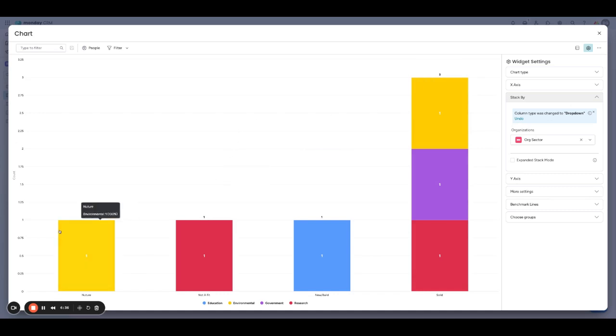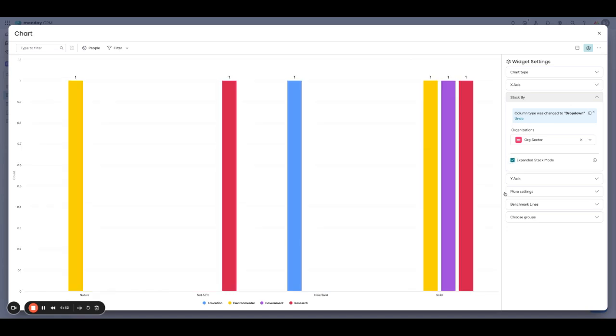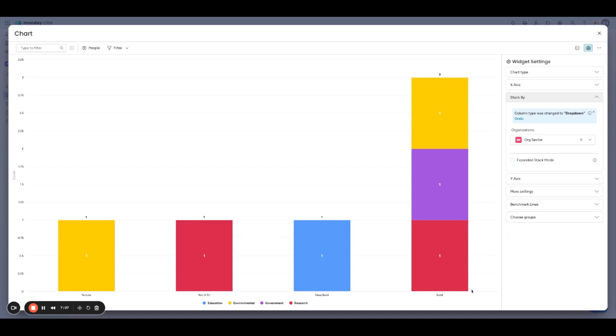What's really nice about this is you can have both data points at the same time. Not only can you see the total, which is 3, but you can see the numbers that make it up. We can also choose expanded stack mode, in which it puts those stacks side by side. This can be really helpful if you need to compare them to each other, versus if it's not expanded, if you want to see and focus more on the parts within a whole.